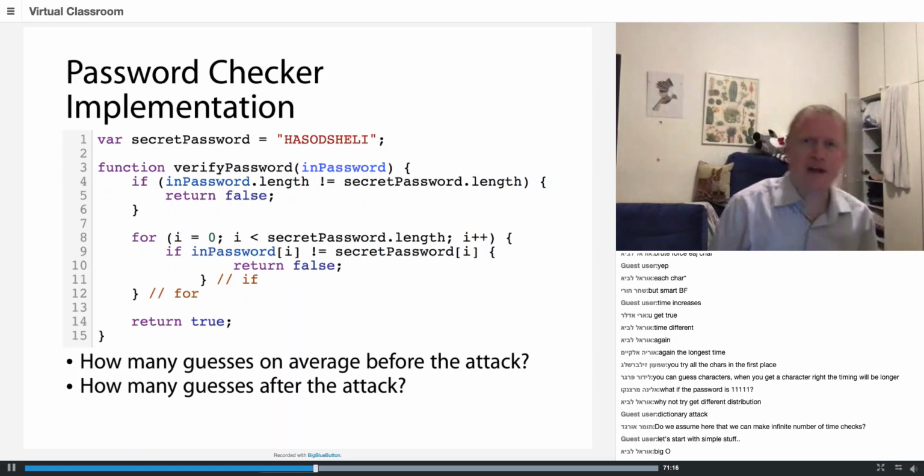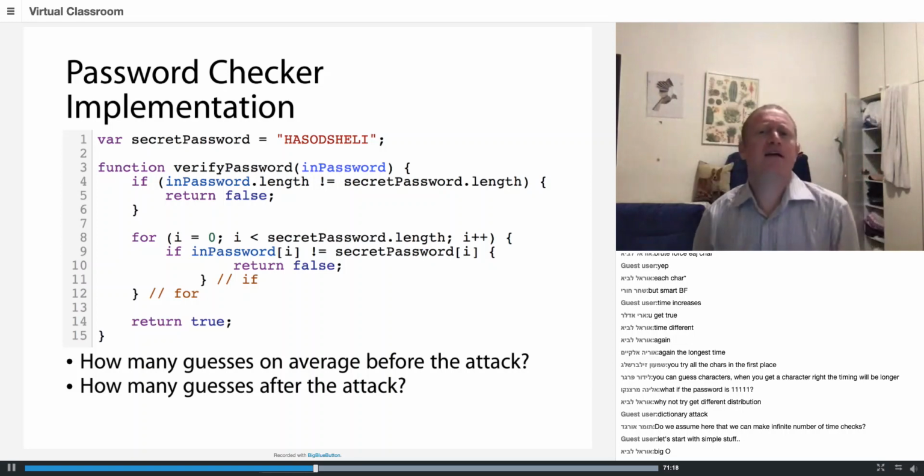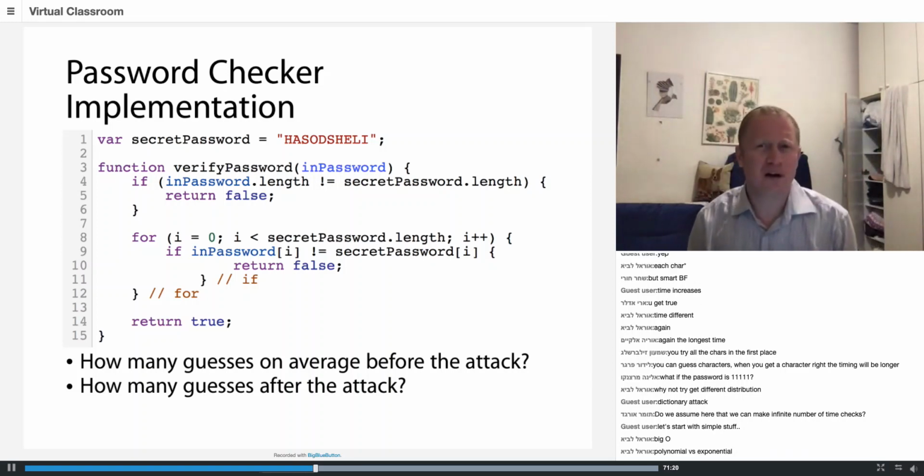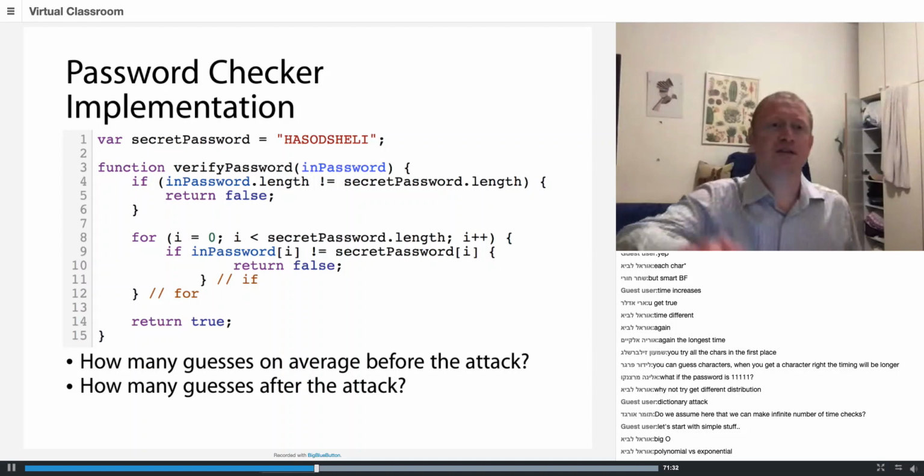So let's assume that getting the length of the password is actually constant time. I don't really care about it. Let's assume that the password is always 16 characters. Okay, so 16 characters. I'm going to put this here.